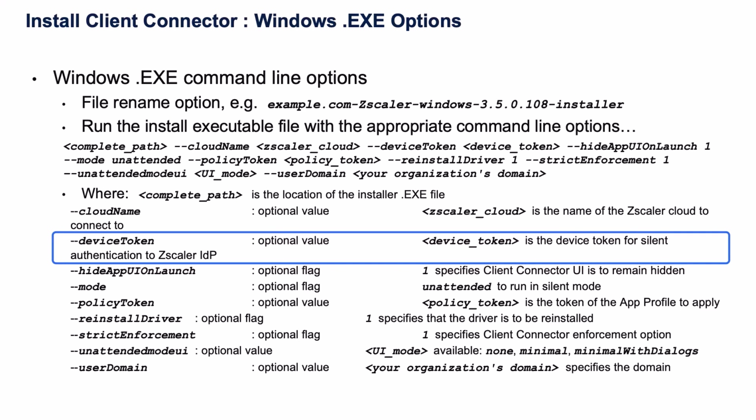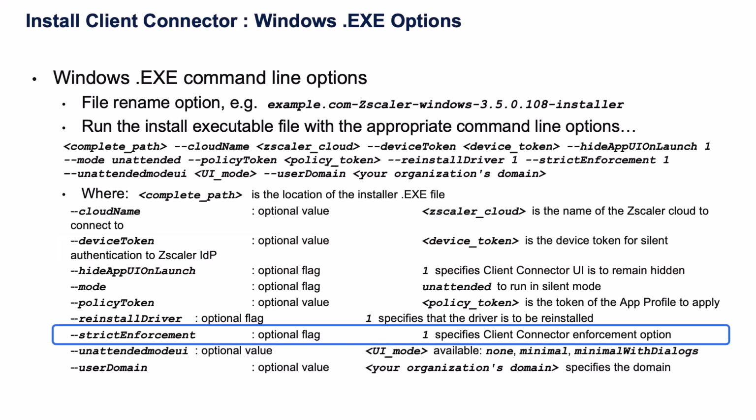We might also want to select the -user domain, which tells which organization the user belongs to. So in my case, I would say -user domain welshgeek.net. And so by using the user domain and the cloud name, I will automatically be redirected to the SAML IDP for my organization on Zscaler 2.